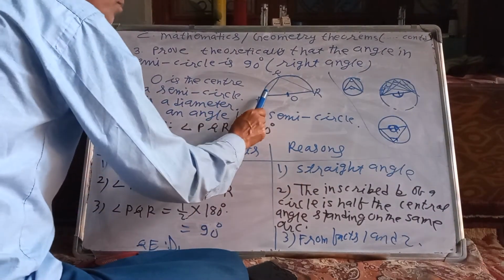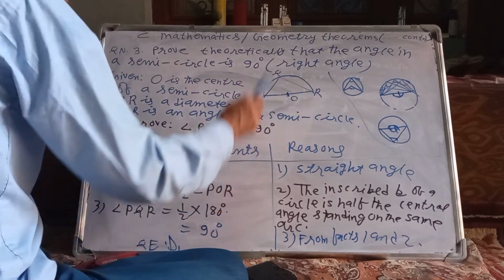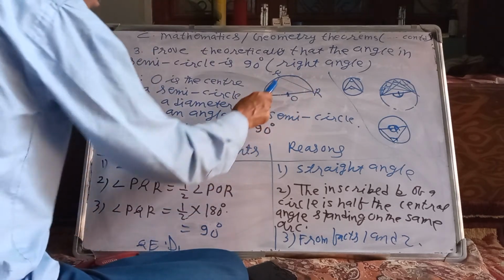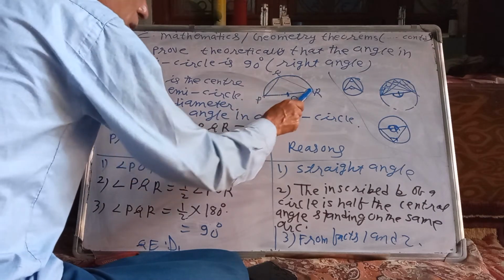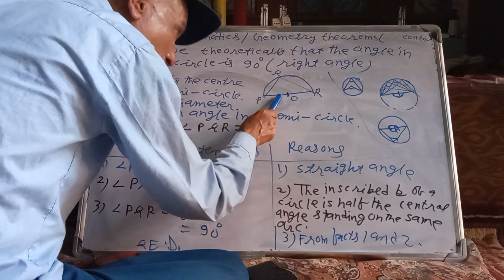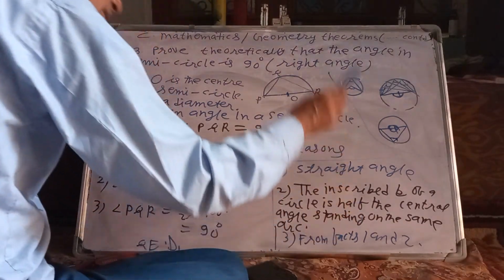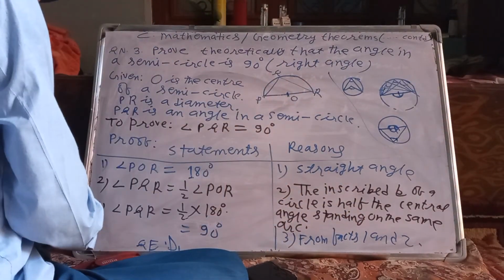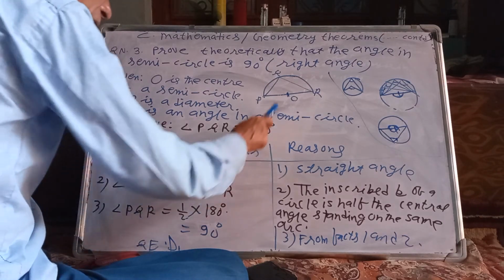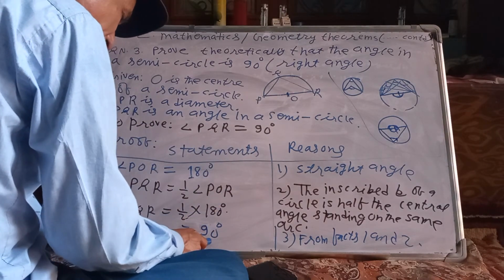Number 1, angle POR equal 180 degree because it is a straight angle. Angle PQR equal half of POR because the inscribed angle is half the angle at the center. Means the central angle is twice the inscribed angle, and the inscribed angle is half of the central angle standing on the same arc. Fact number 3, PQR is half of angle POR equal 180 degree. By cutting, it is 90 degree.